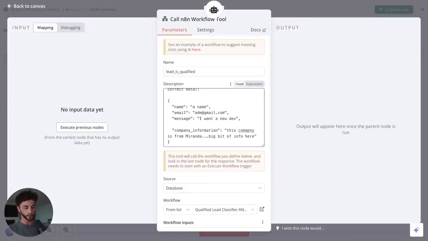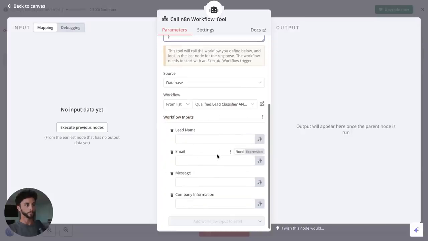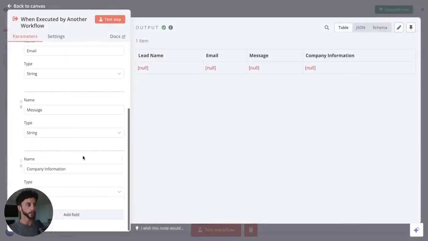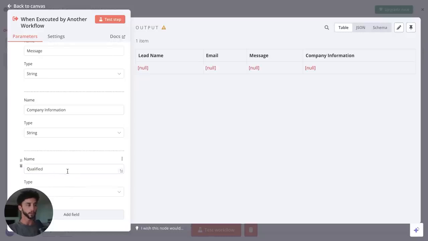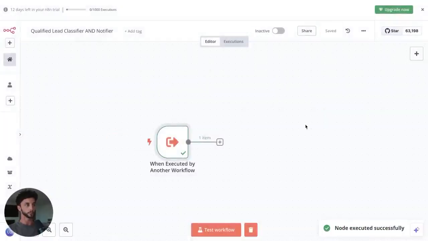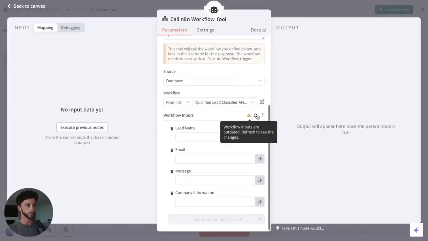So if we go qualified, and then we just call it true here. I'll just put it as a string. And we go back here and we add in one more, which is qualified, which is also a string. And so we have this qualified field here as well. If we go back, I'll just test this, save it again, come back over and update this.